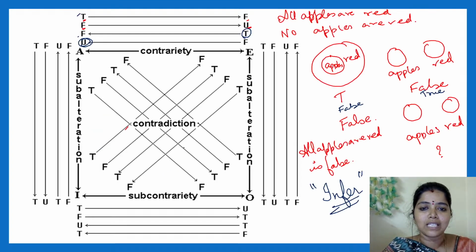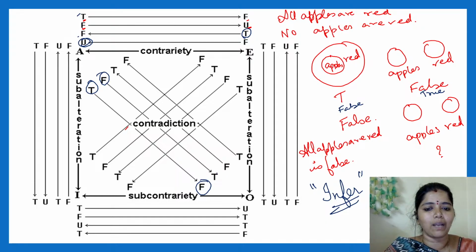Okay, see the above diagram. So we are over with contrary. When I come to contradictory, it is very easy actually. If this is true, the O type statement will be false. If it is false, then this O type statement will be true. If this O type statement is false, then the A type statement will be true. If the O type statement is true, then this A type sentence will be false.